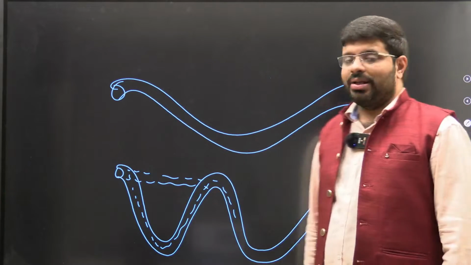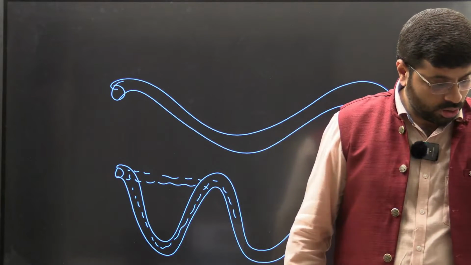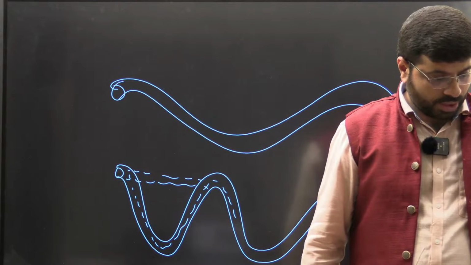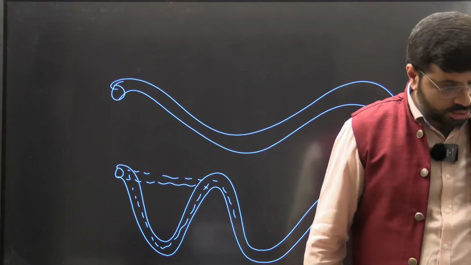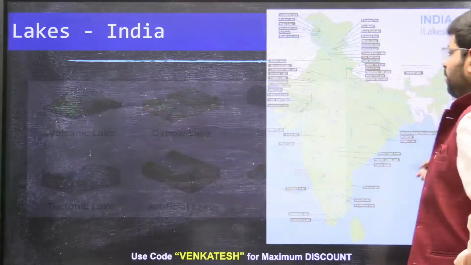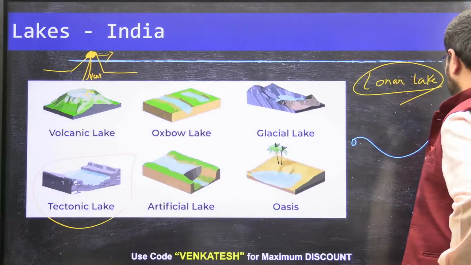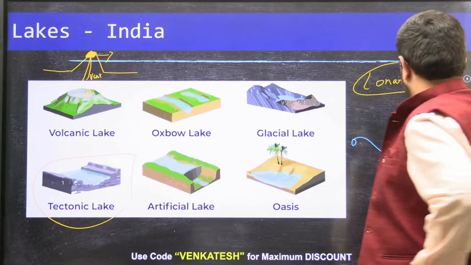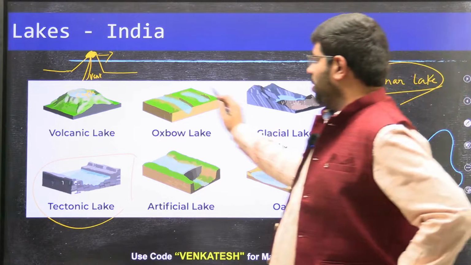The left-over part is what we call an Oxbow Lake. So an Oxbow Lake is a lake formed out of the meandering of rivers. This is one such formation.